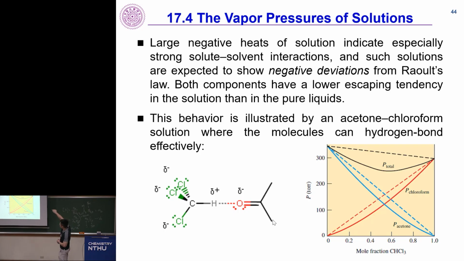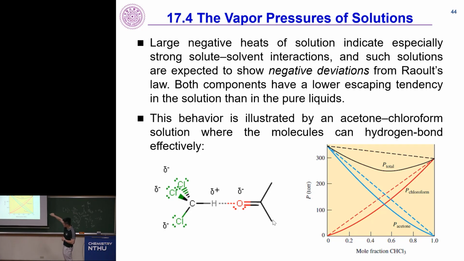Okay? Now to make the negative heat of solution indicate, so again a keyword, if the heat of solution, if you mix A and B together, delta H1 plus delta H2 plus delta H3 is very negative. That is, you have a very negative heat of solution, indicating especially strong solute-solvent interaction, and such that solutions are expected to show negative deviation. So direct correlation. If you have negative heat of solution, then you're going to see negative deviation from Raoult's law. That means both components have a lower escaping tendency in the solution than the pure liquids. And this behavior is demonstrated here.